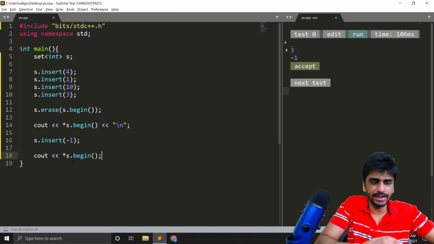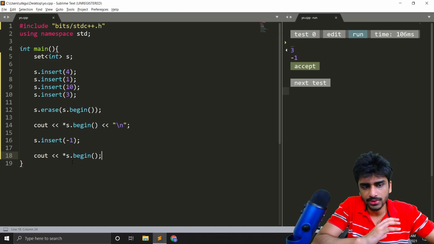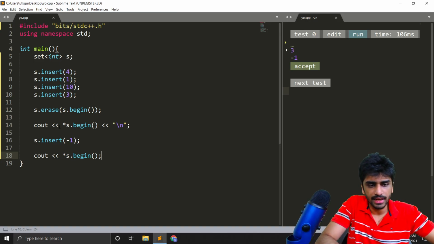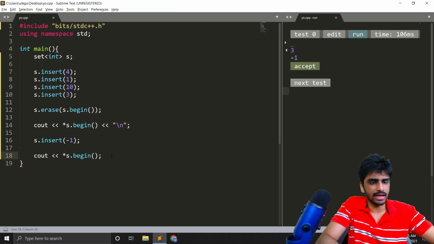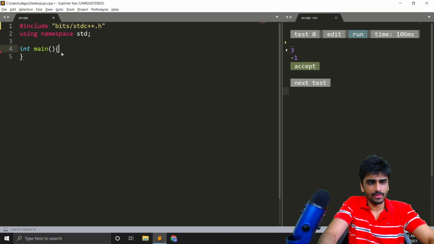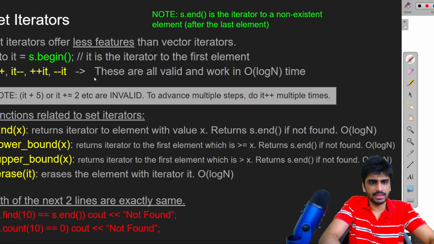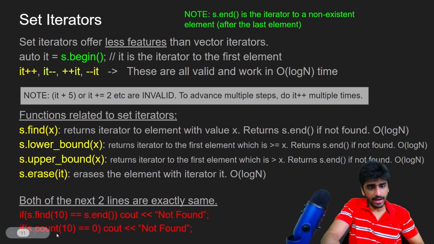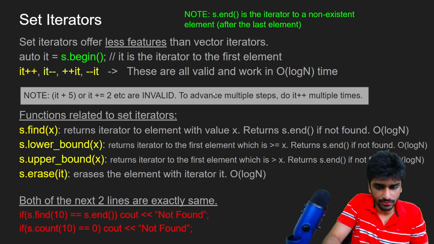And later I will show you how to iterate through an entire set, and then we can even see the values that are there. So let's get back to the slides. And so both of these lines are the same. s dot find of 10 equals s dot end means that 10 is not found, so you can print not found. And if the count is 0, then also it is not found.